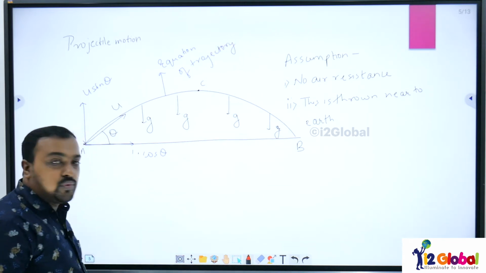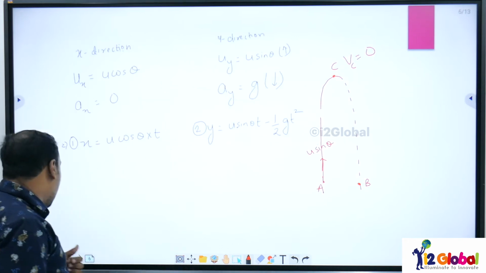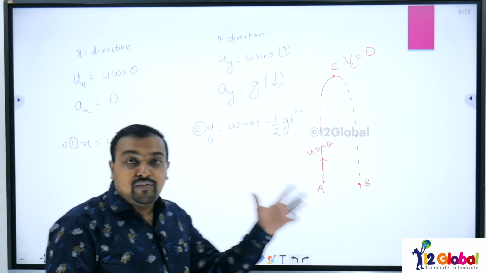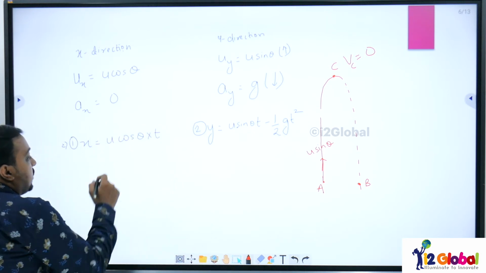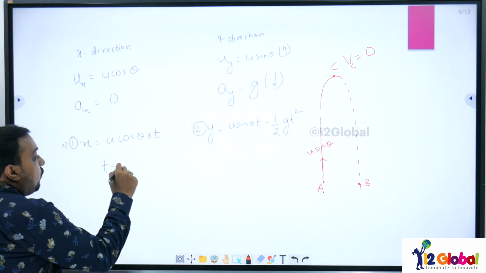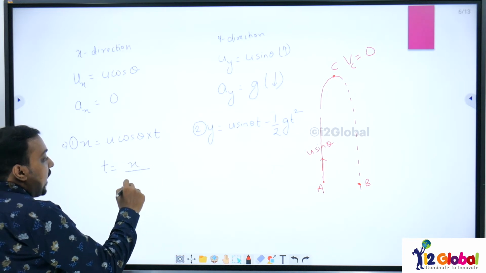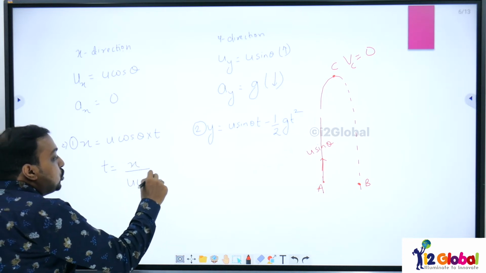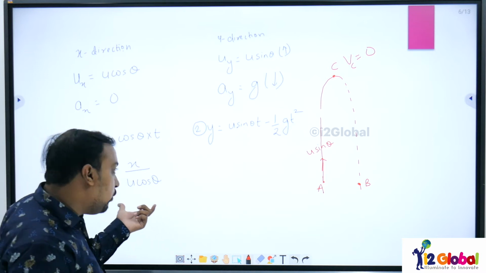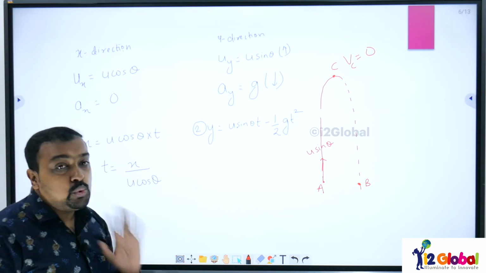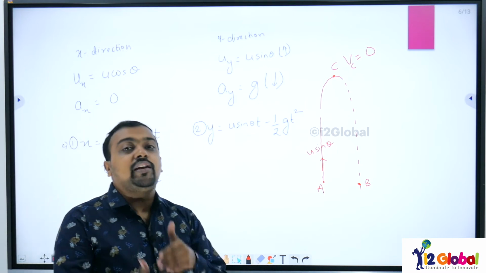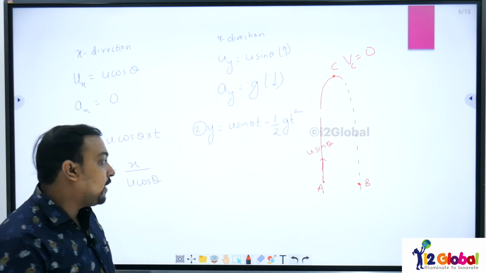So let us find out its value. From equation number 1, I will find out the value of time, that will be equal to x divided by u cos theta. This I will substitute in equation number 2 to get the equation of trajectory.